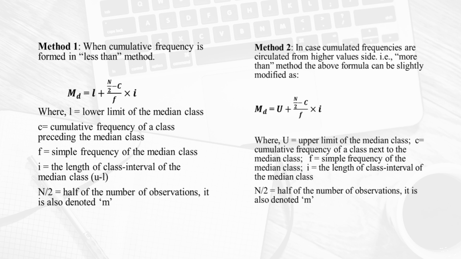There can also be data which shows more than, then in this case the formula would be median equals upper limit plus (n/2 minus c) upon f into i. In this case everything is the same other than the L. Here we are talking of u, that is the upper limit of the median class.